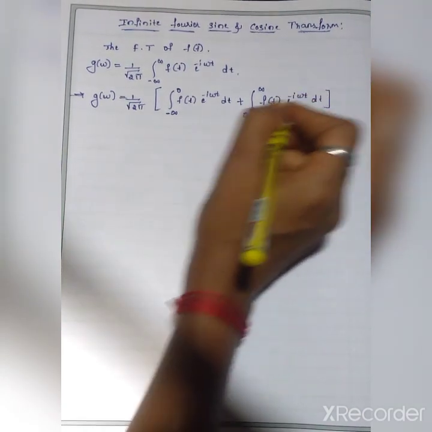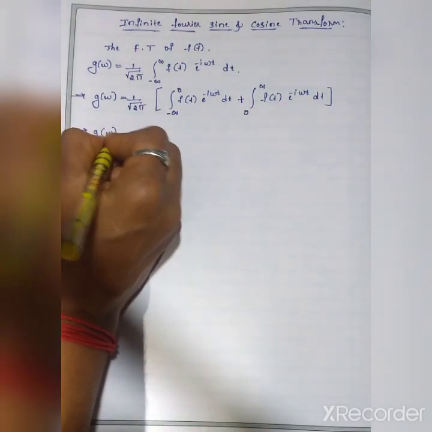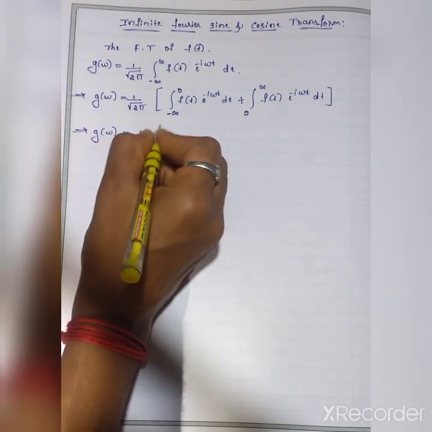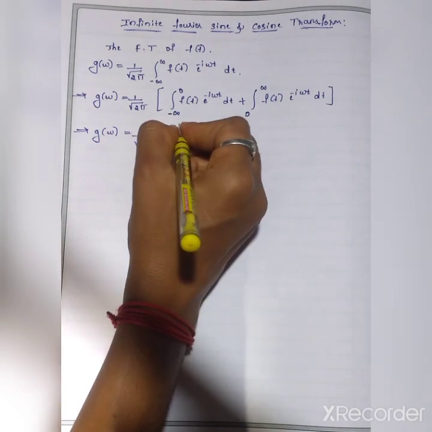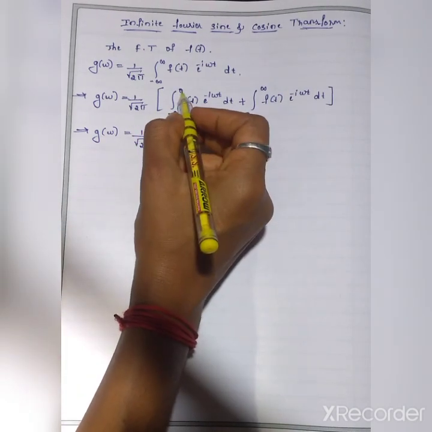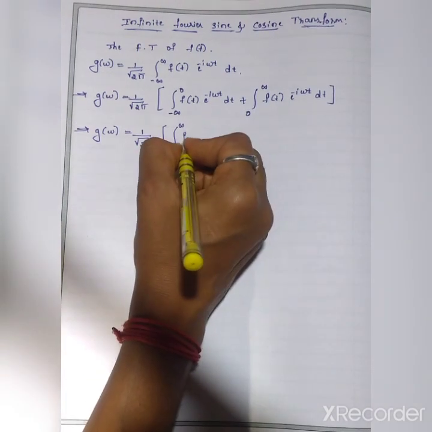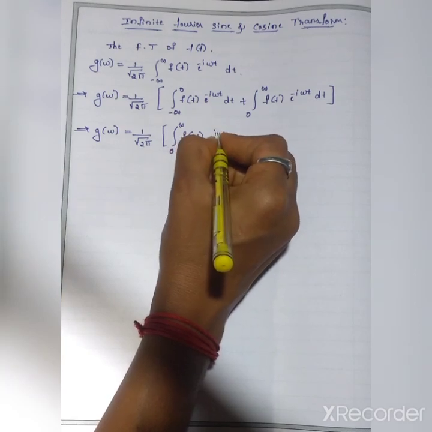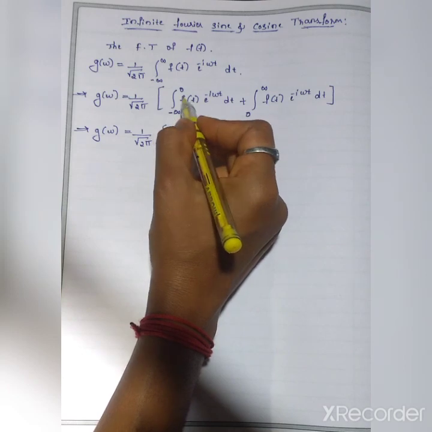Okay, now see here, g of omega equals 1 by root 2 pi integration of 0 to infinity. Minus infinity to 0 is there, so I change it to 0 to infinity, then that becomes f of minus t e raised to i omega t. Minus i omega t is there when it is minus infinity to 0.